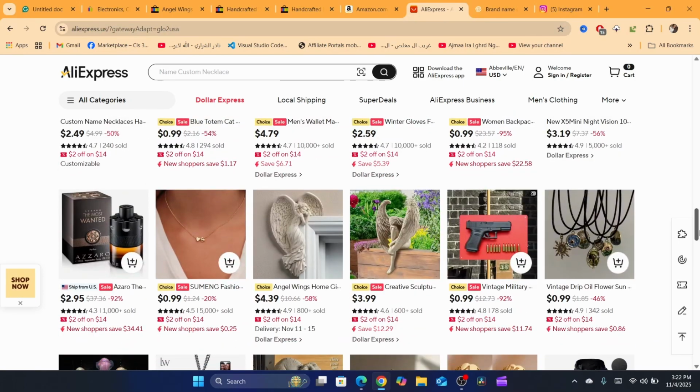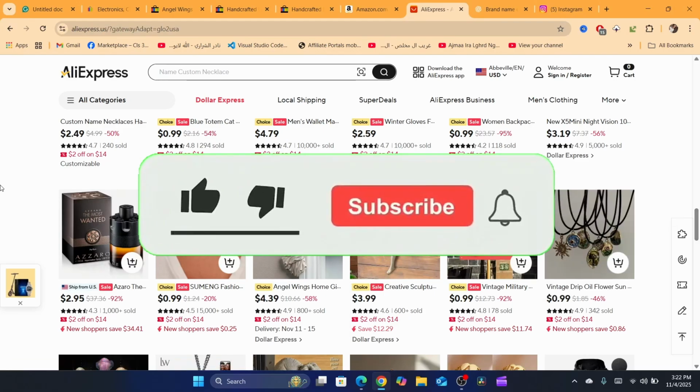It's more reliable. This is the reason why I will add the video on this screen right now, showing you exactly how you can dropship from AliExpress to eBay. I have tried all the suppliers, Amazon, Walmart. That's why you need to click the video on the screen right now and learn how to dropship correctly from AliExpress to eBay.